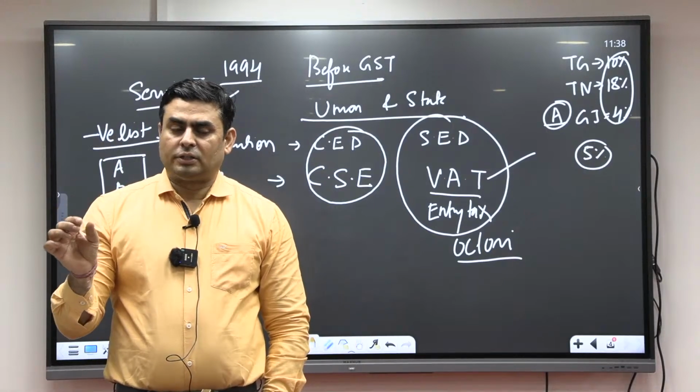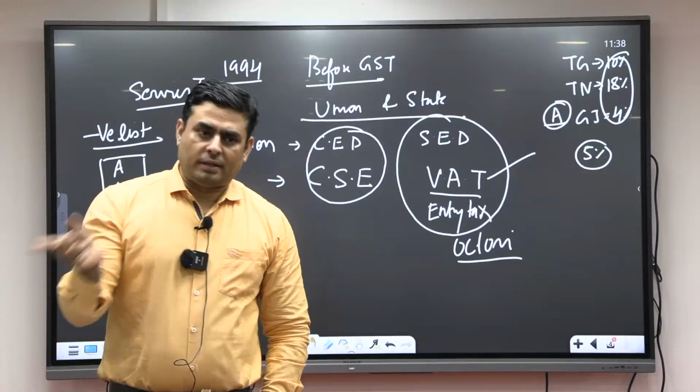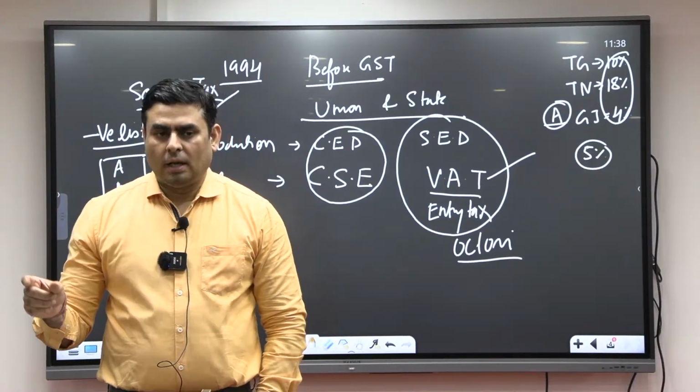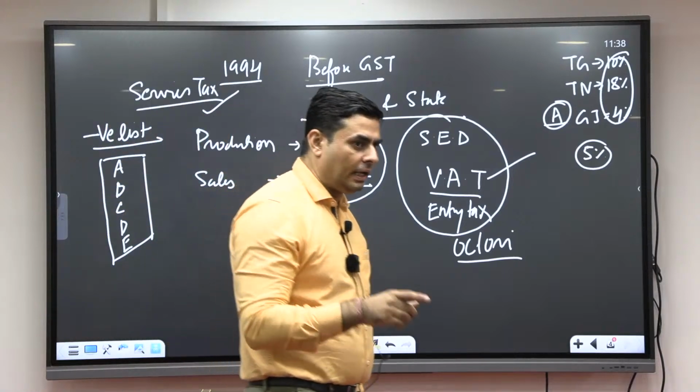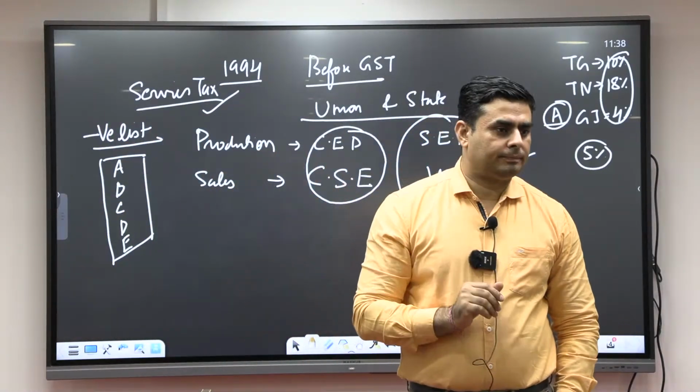But if certain provisions are going to hit the federal structure of the country, then apart from Parliament, half of the states in India must pass that bill with simple majority.